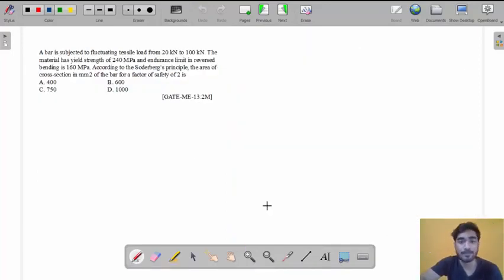Now we will solve another problem. This time, my friend, we will solve a GATE problem. Previous year GATE question. This is from GATE 2013, and it is a problem related to design.